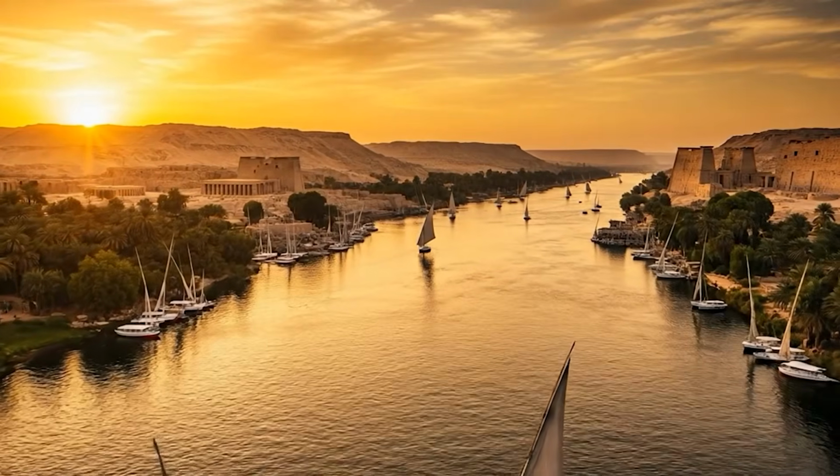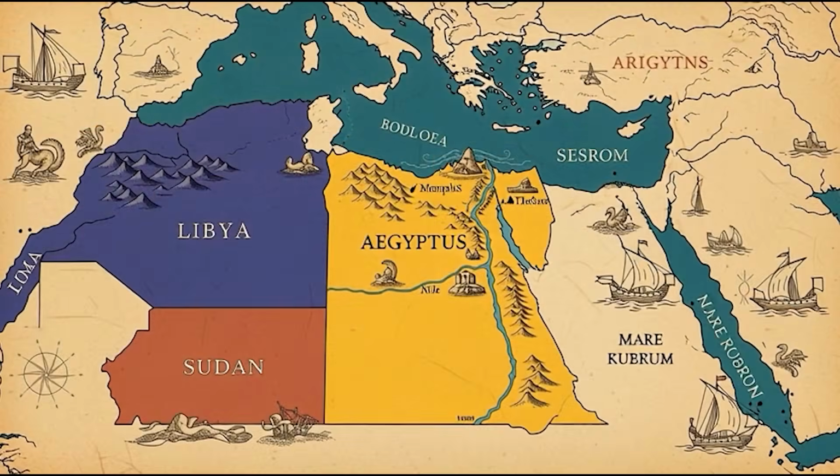4,000 years ago, the most powerful kingdom on earth sat in the northeast corner of Africa.